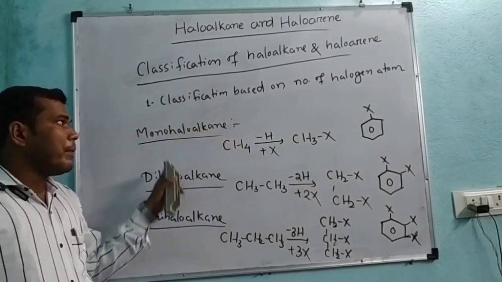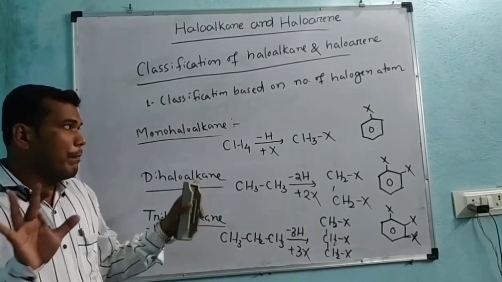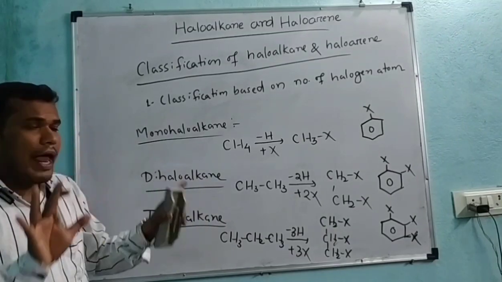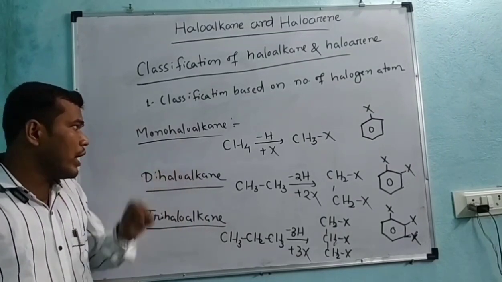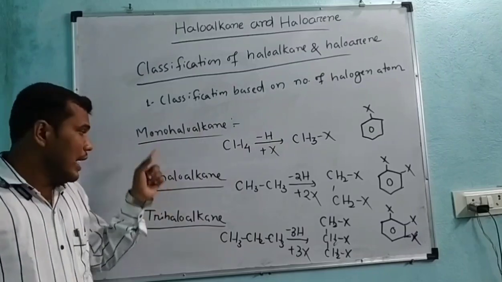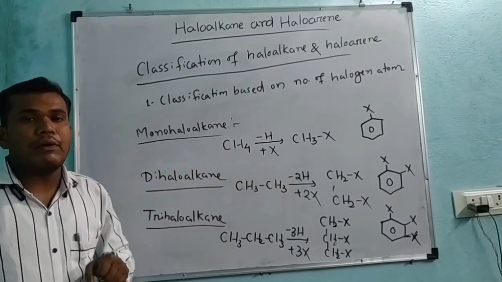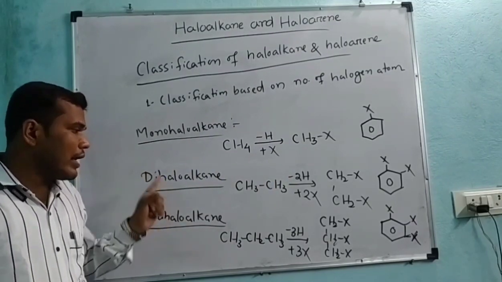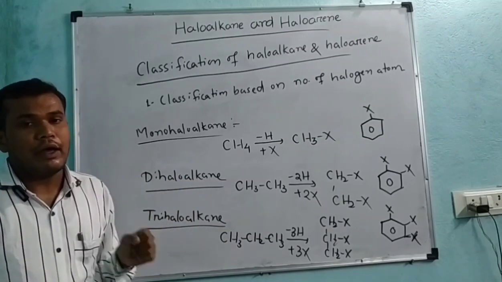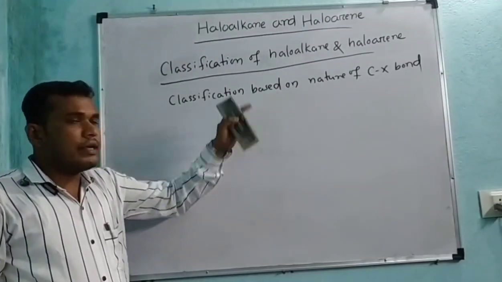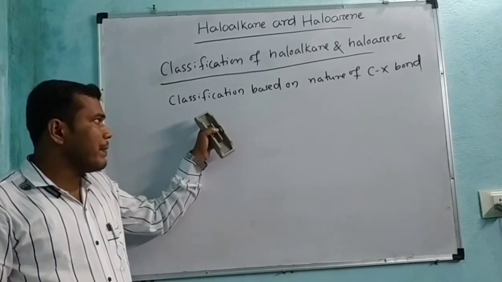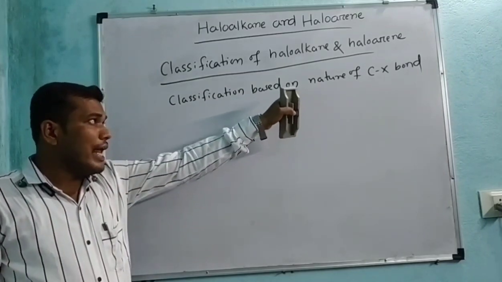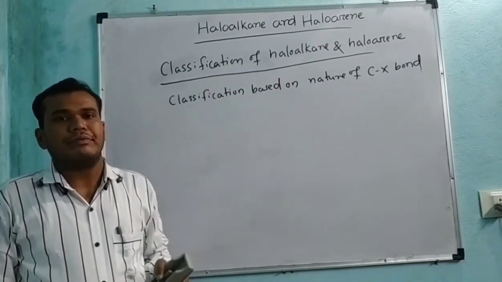That is all about classification based on the number of halogen atoms: monohaloalkane or monohaloarene, dihaloalkane or dihaloarene, and trihaloalkane and trihaloarene. Next we will discuss classification based on the nature of the C-X bond.